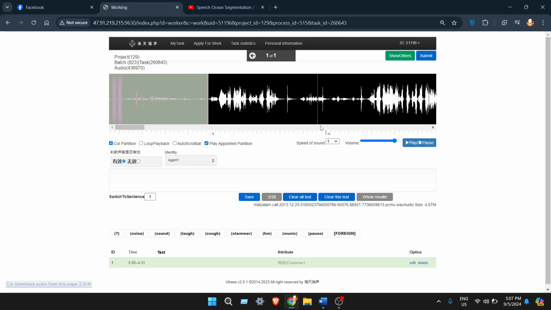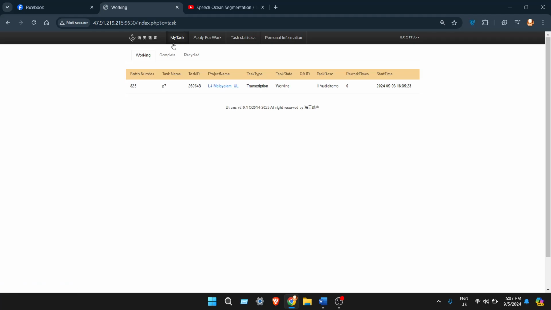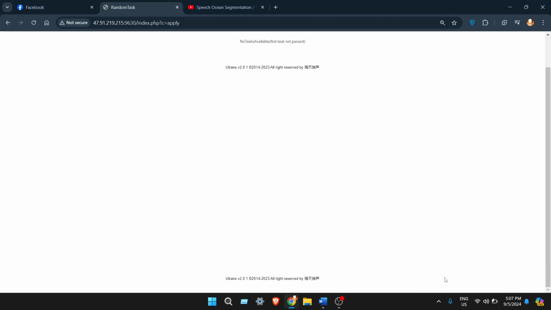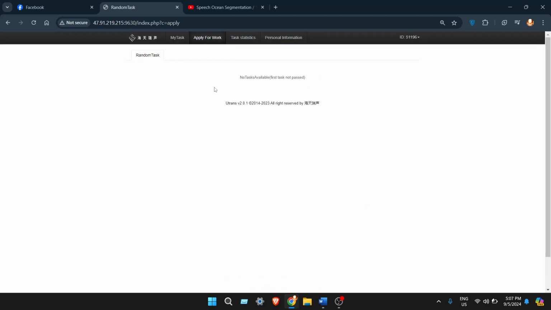As you can see, I have already opened my task here. Before we start our task, let's go back again. For the new people that never worked on our platform, you need to click on apply for work. There will be a task available. You need to click on a task. Then, if there's a contract page, you need to go down, click on the box and start working.